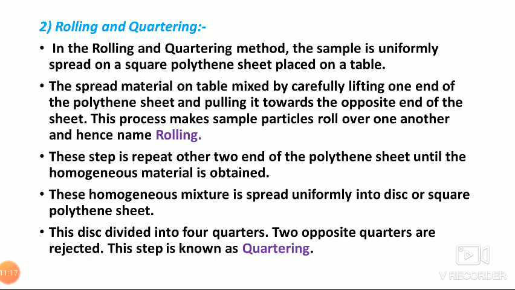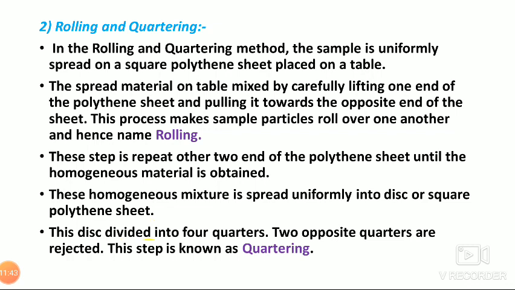This homogeneous mixture is then spread uniformly into a disc, or a square or circular shape, on the polythene sheet.